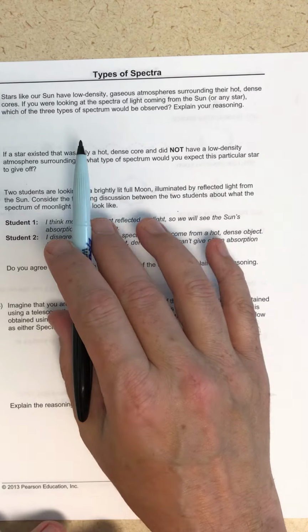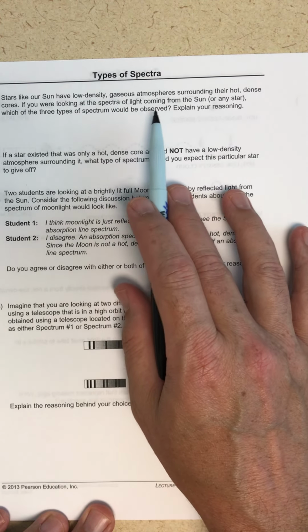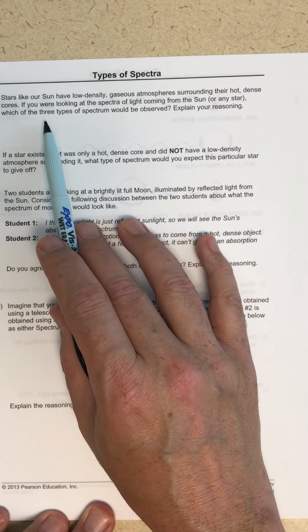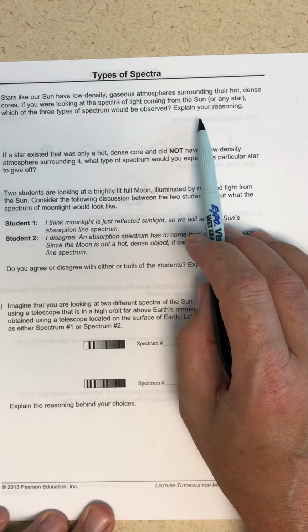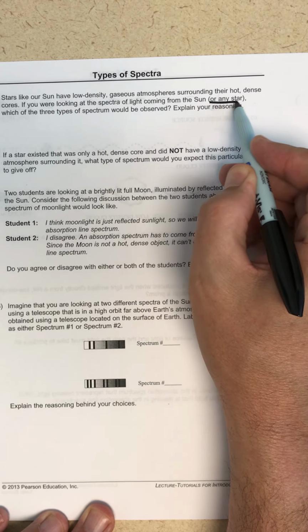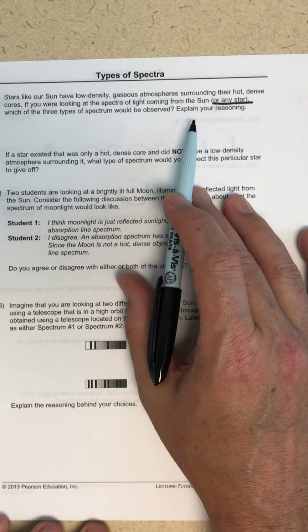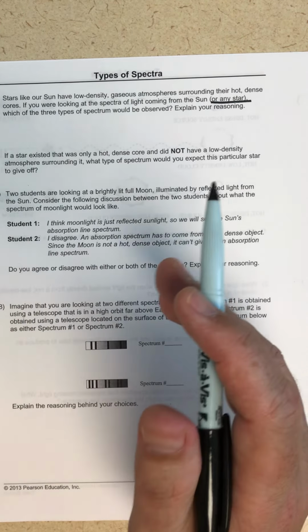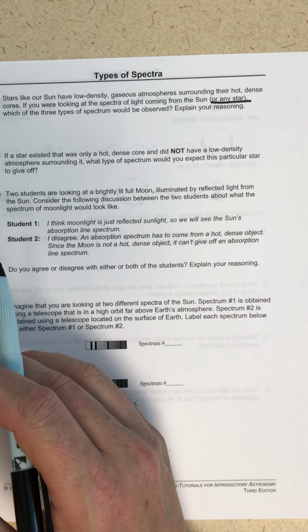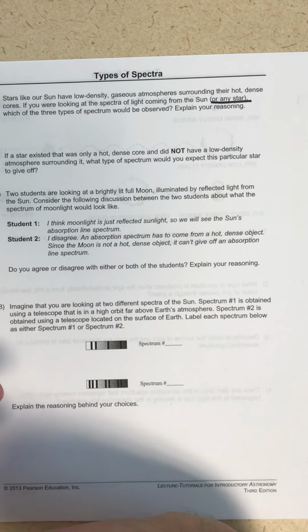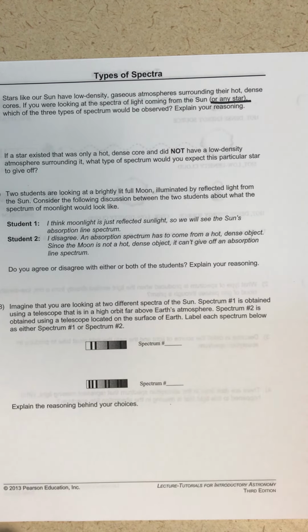Stars like our sun have low density gaseous atmospheres, actually plasma, surrounding their hot, dense cores. If you were looking at the spectrum of light coming from the sun, or any star, emphasize that, or any star, which of the three types of spectrum would be observed? Well, I have a hot, opaque source of light, and between that hot, opaque source of light and me is going to be a cooler, transparent atmosphere. So every star, when you look at it, is going to give rise to an absorption line spectrum.